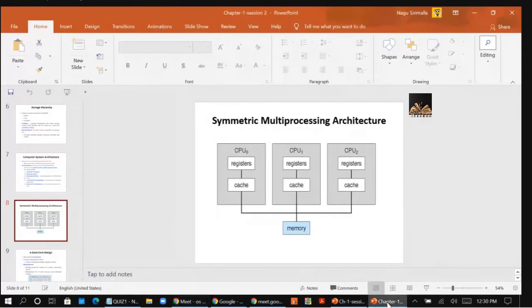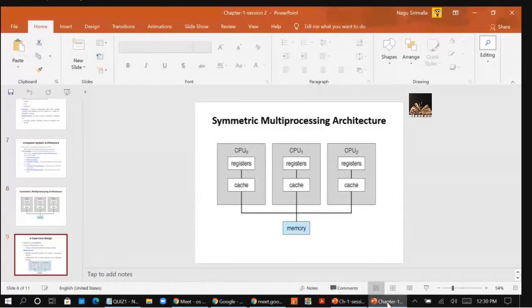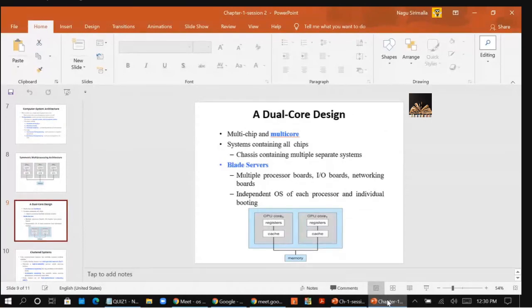This is about the multiprocessor, and you have another type of processors, and they are called multi-core processors, right? So, what is the difference between multiprocessors and multi-core processors? I can say multi-core processors are a special type of multiprocessors in which multiple computing cores reside on a single chip. I can say in a single CPU, you have multiple cores.